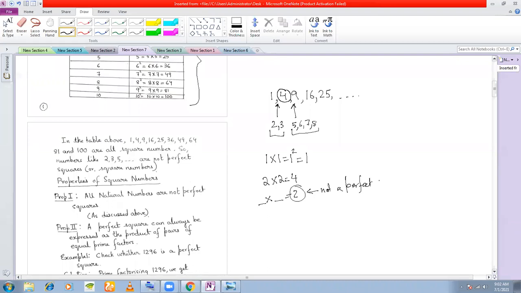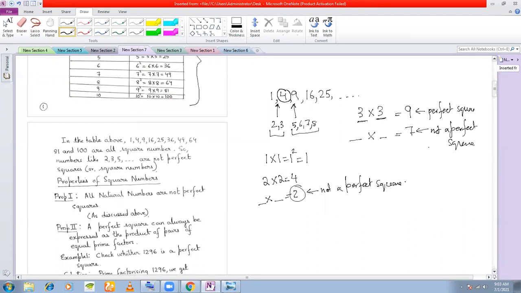You understood what perfect square means now? Or square numbers? That is why 9 is a perfect square, because 9 can be written as 3 into 3, right? A number multiplied by itself will give you 9. So 9 becomes a perfect square or a square number. But 7 cannot be a perfect square. Can you write 7 as a product of two equal numbers? No, sir. That means this is not a perfect square or not a square number. 7 is not a square number.